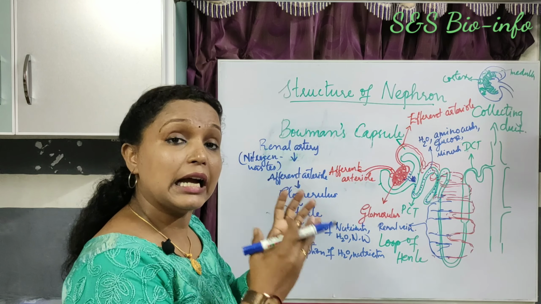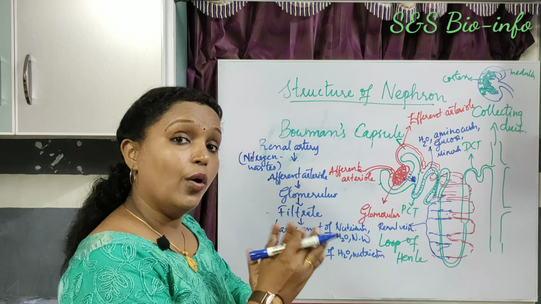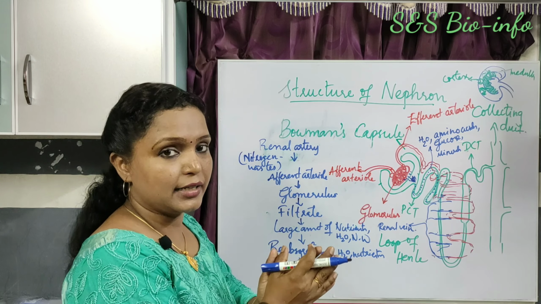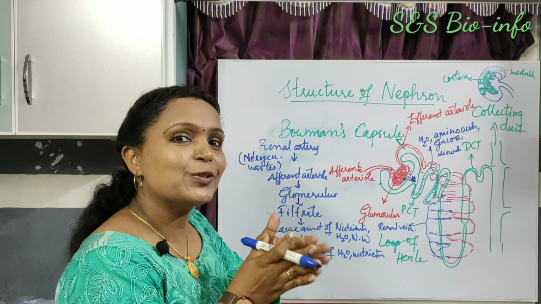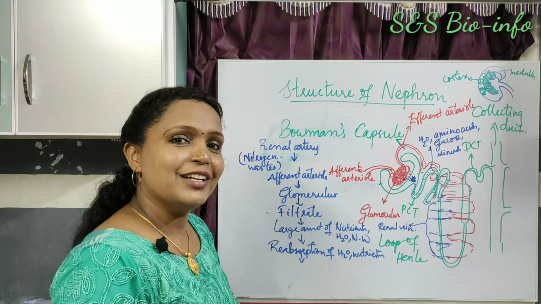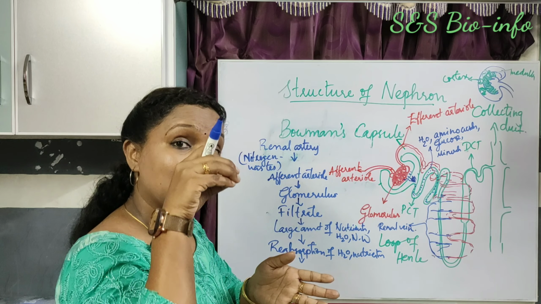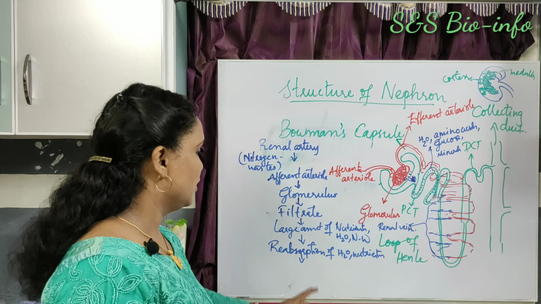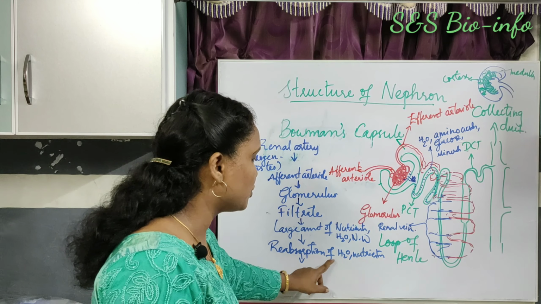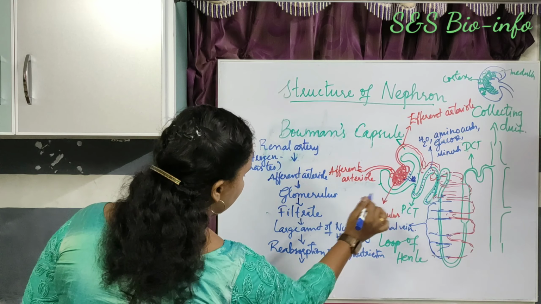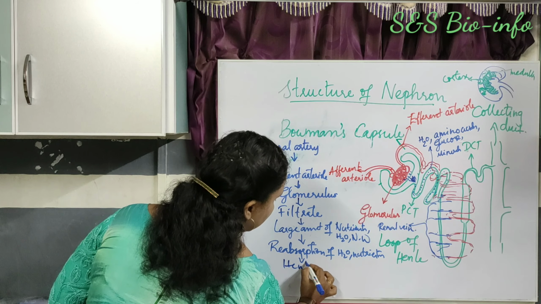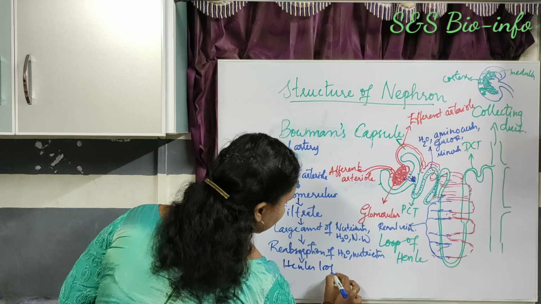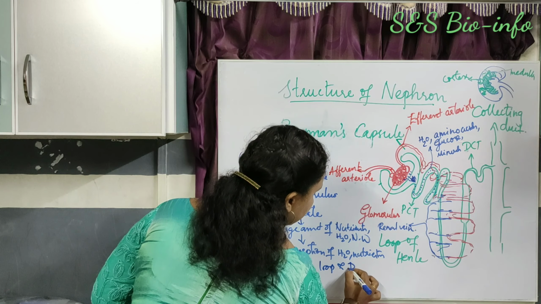There are many collecting ducts in the kidney. All those collecting ducts open together into the pelvis of the ureter. So the urine is ultimately collected there and transported through the ureters. So let's begin from here: reabsorption of water and nutrients. Again it is passed through the Henle's loop and DCT.